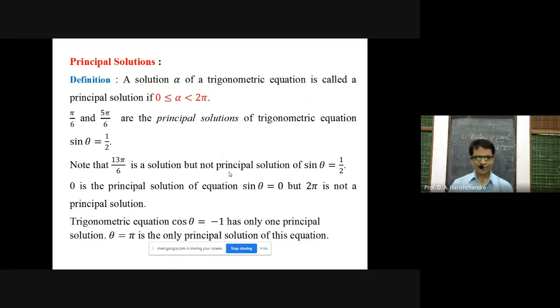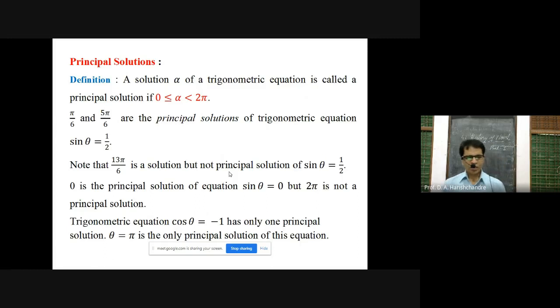So the definition: a solution alpha of a trigonometric equation is called a principal solution if alpha lies between 0 to 2 pi, 0 less than or equal to alpha less than 2 pi. Meaning that if you are getting any solution of the trigonometric equation and that solution lies in the interval, closed-open interval 0 to 2 pi, only such solutions are titled as principal solutions according to our definition.